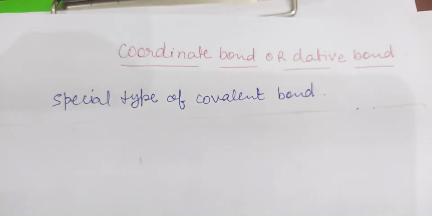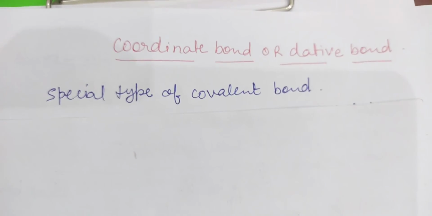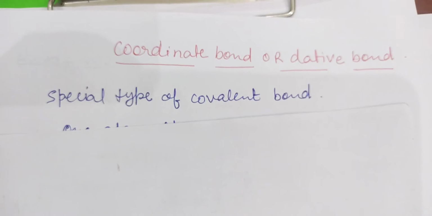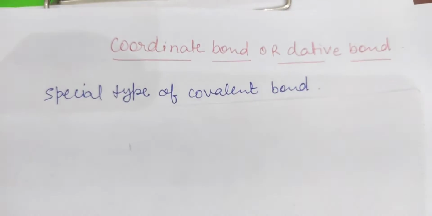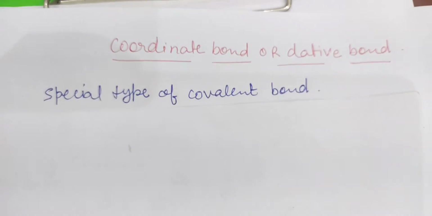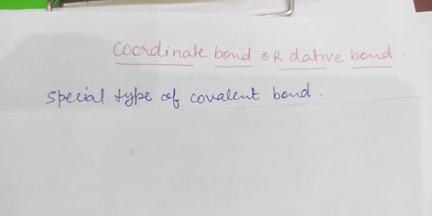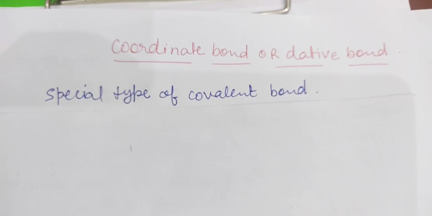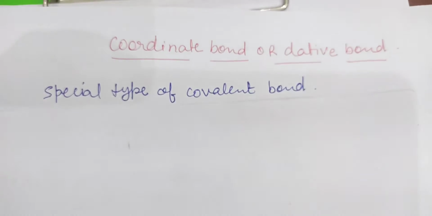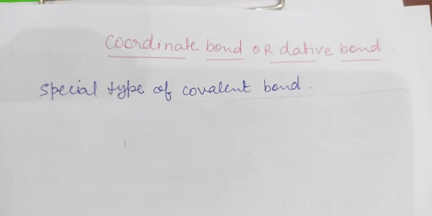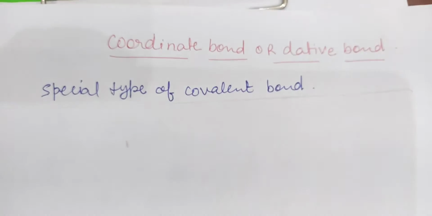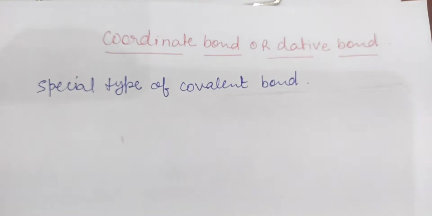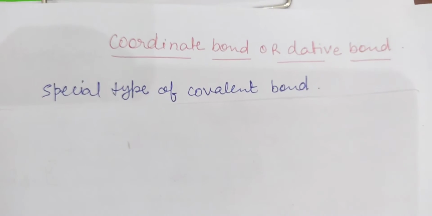Bond or dative bond. My dear students, before watching this video, just watch another video of my channel: what was the need for chemical bonding, what is chemical bonding and chemical bond, how many types of chemical bonds in chemistry. We have discussed the electrovalent bond and covalent bond, and in this part we will discuss coordinate bond and dative bond. What is a coordination bond?